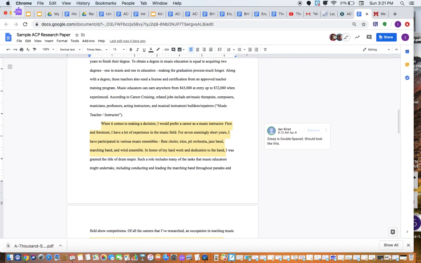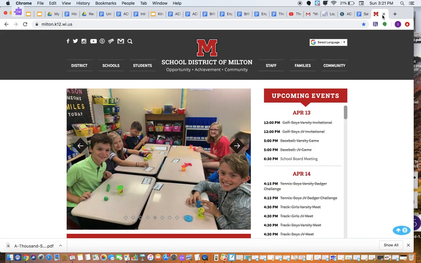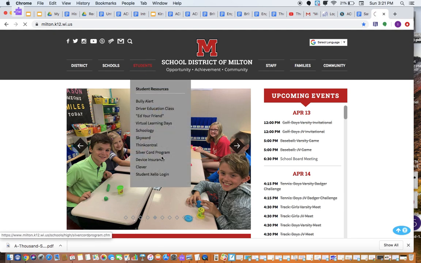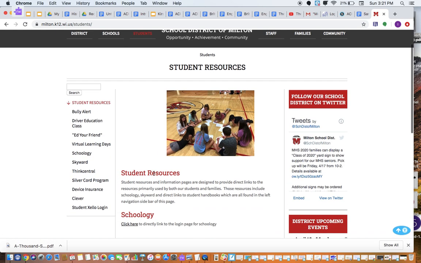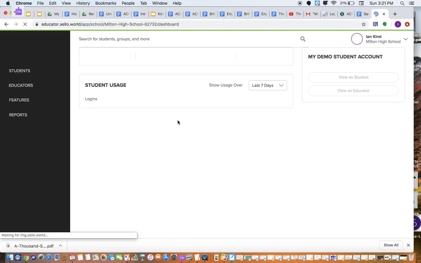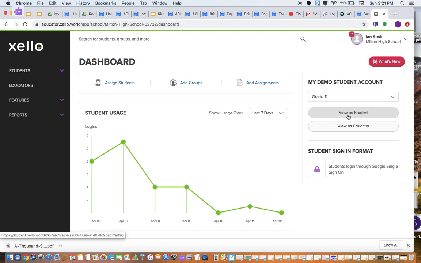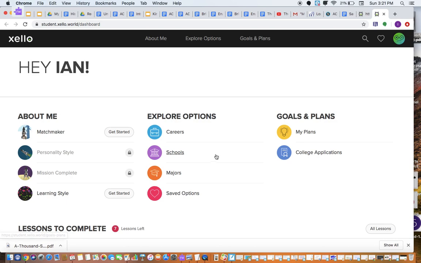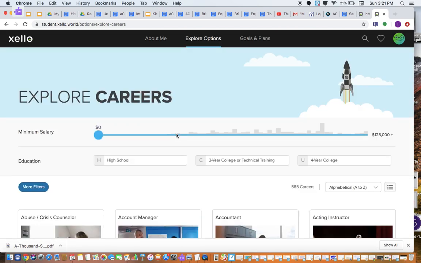Okay. All right. Lastly, getting into Zello. The way that you should get into Zello here is, again, just your student login. And I'm not a student, so this will look a little bit different. But I just want to show you where you can get a lot of this information. You guys should know this already from doing this in homerooms, but I'm just covering all bases here. So I'm not a student, so I haven't filled this stuff out yet. But you guys should have probably stuff in Matchmaker, careers that you've saved options. You should have some careers that you're interested in.